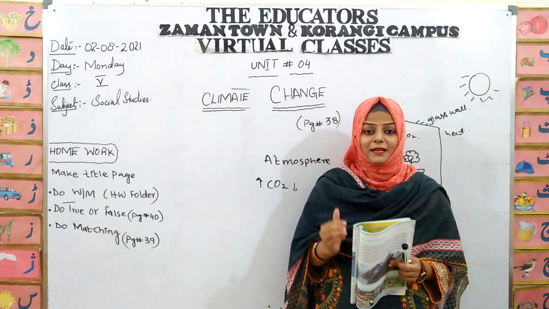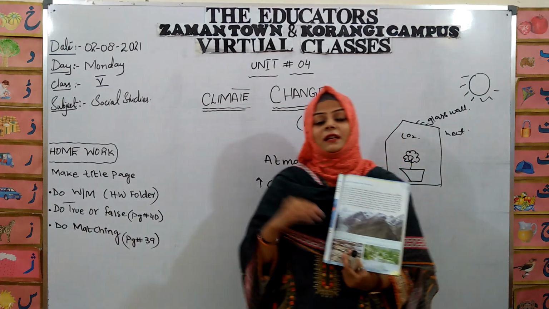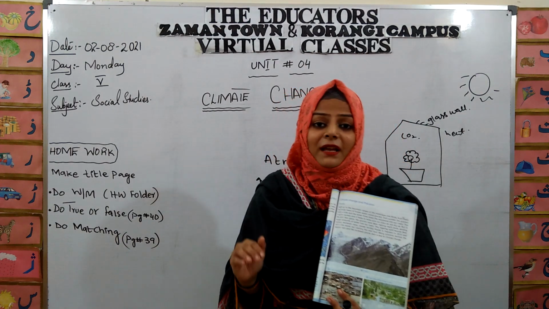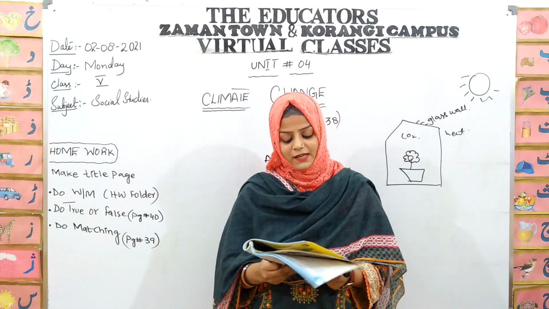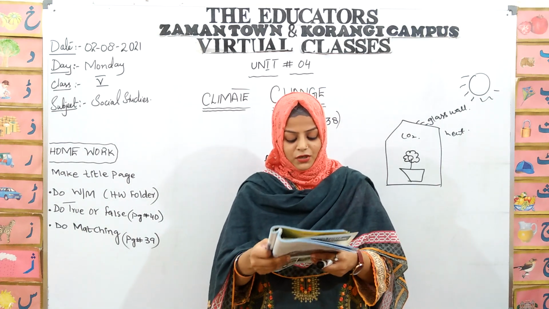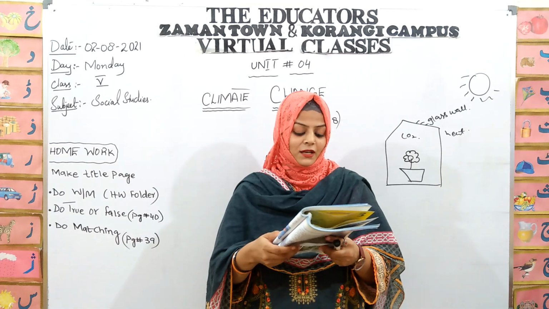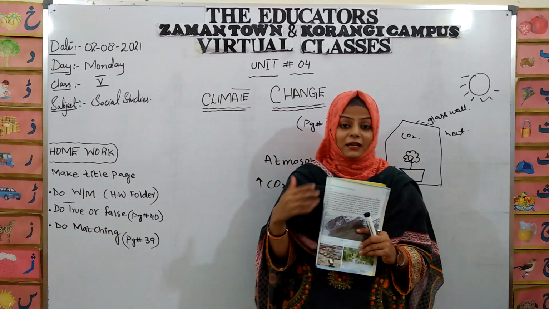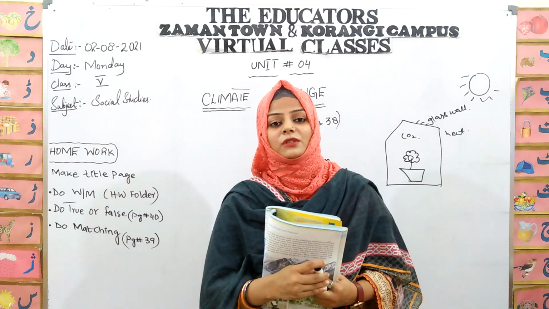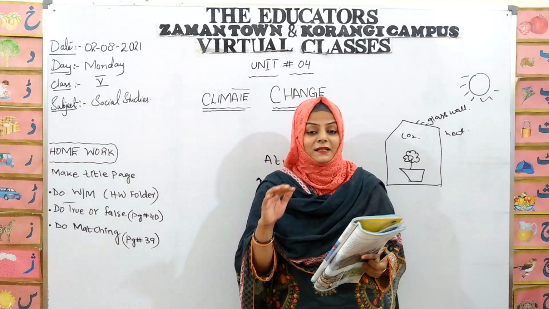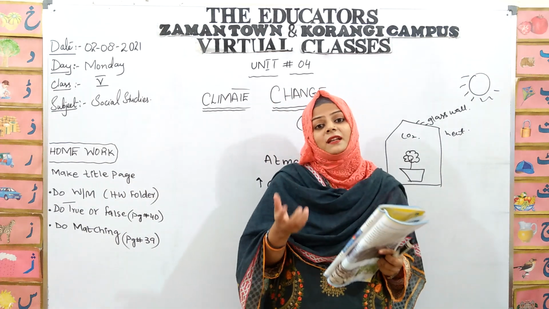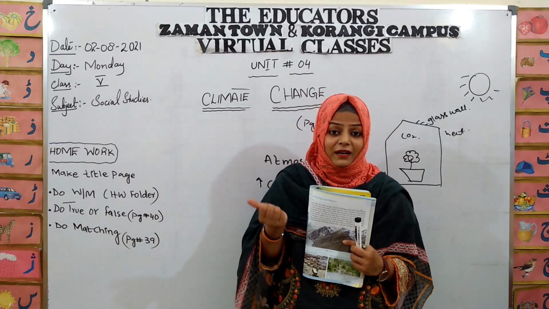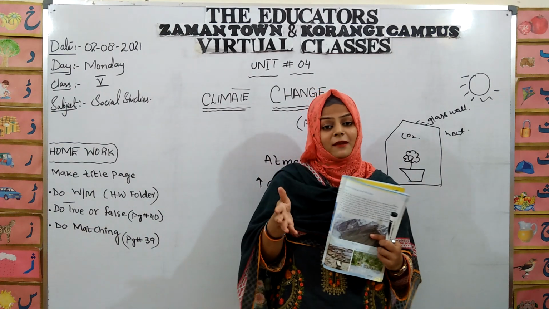Because of this melting, the level of the sea increases. And when the level of the sea increases, the places that are near the sea get into the water. If the sea level increases, it causes what? The places nearby the sea go under water, and there are increased chances of flood in the regions nearby the sea.